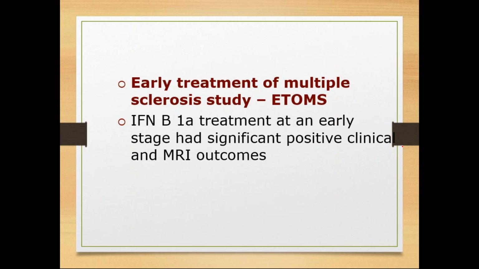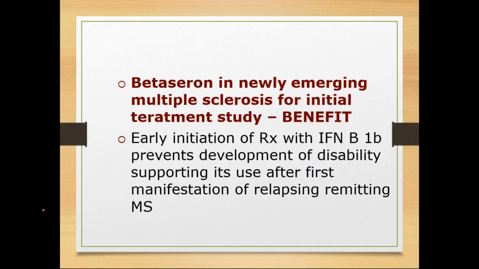Next one is the Early Treatment of Multiple Sclerosis study, that is ETOMS. Interferon beta 1A treatment at an early stage had significant positive clinical and MRI outcomes when compared to steroids only. They wanted to know the outcome of multiple sclerosis after starting interferon beta 1A treatment. Along with methylprednisolone, they gave Avonex for treatment of optic neuritis.